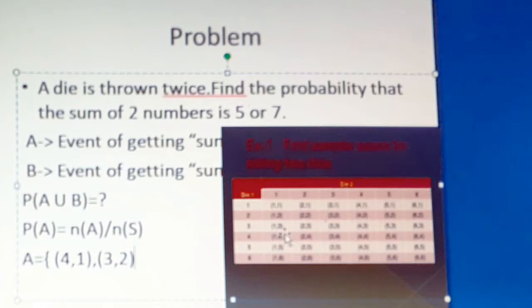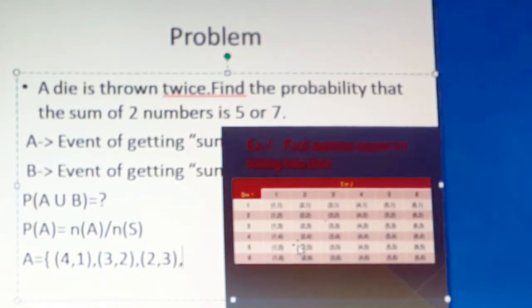1 comma 3. Very good, I can hear you. 2 comma 3. Yes, 2 plus 3 will give you 5. So I can take 2 comma 3, which is 2 plus 3 giving you 5, right? Then others you will not get. 5 plus 3 will give you 8. 6 plus 3 will give you 9. So we will not take that.